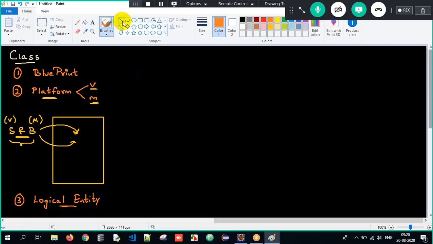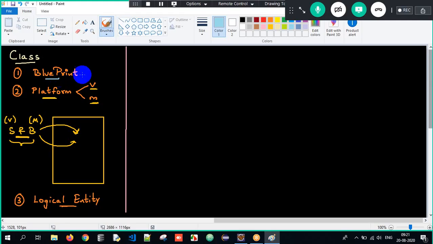So now let me repeat this entire process for better understanding. Now what am I trying to do here? We kick-started the session with something called as class, right? Class is a blueprint of an object. What is blueprint of an object, sir? So in simple terms, class is going to represent or indicate how the object is going to look like. So when I tell blueprint of a house, it's going to tell how the house is going to look like, right? Similarly, class is the blueprint of an object. It's going to tell how the object is going to look like, correct?